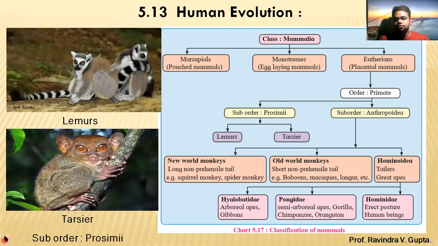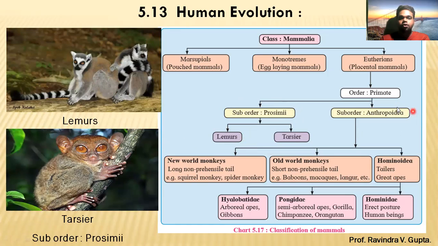You can see in this picture the lemur and tarsier. What is the common characteristic of suborder Prosimii? They have pentadactyl digits, which you can see in this picture. Then their eyes are bigger. You can see in this picture the eyes are bigger. So these are some of the characteristics of suborder Prosimii.